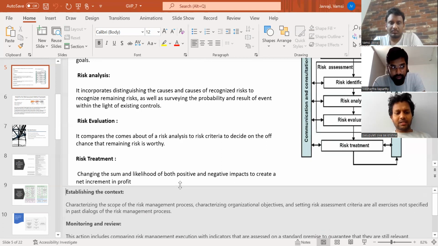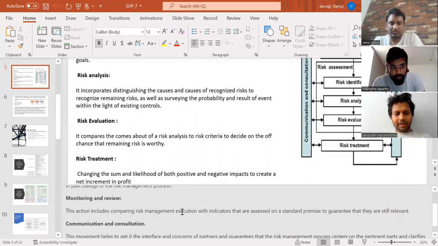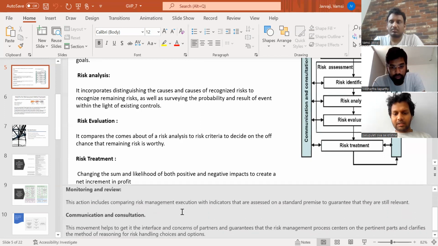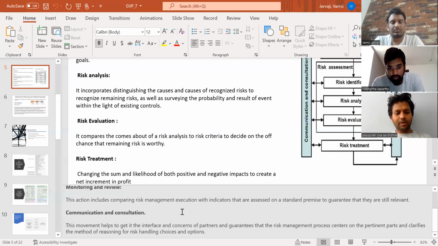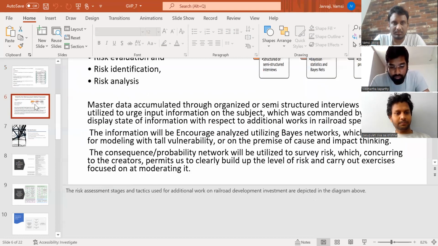This action includes comparing risk management execution with indicators that are assessed on a standard premise to guarantee that they are still relevant. Next comes communication and consultation. This movement helps to get into the interface and concerns of partners and guarantees that the risk management process centers on the pertinent parts, and clarifies the method of reasoning for the risk handling choices and options. So next slide, please.